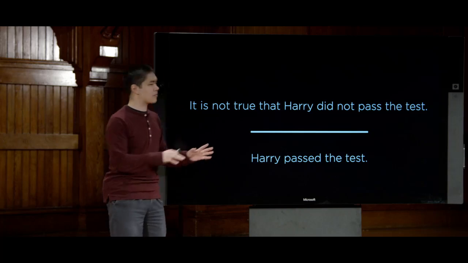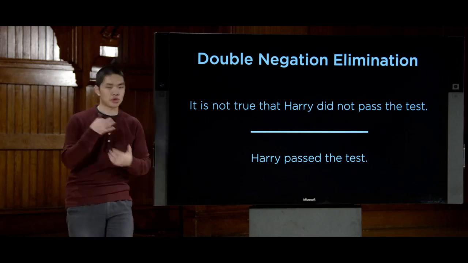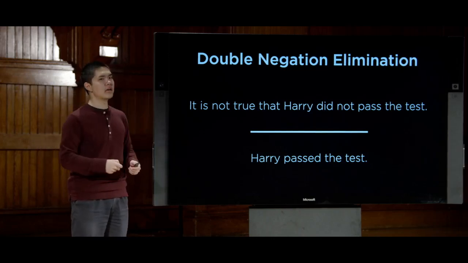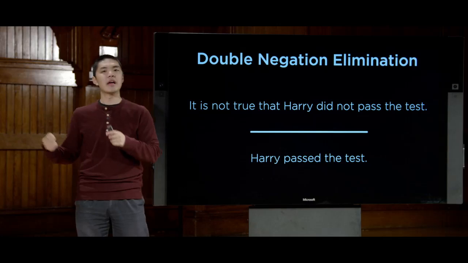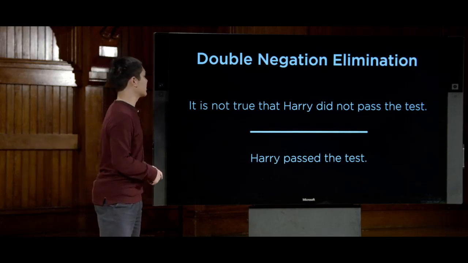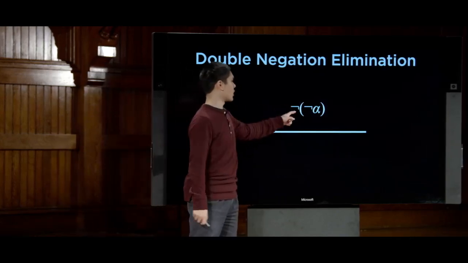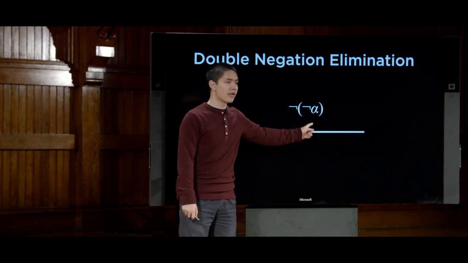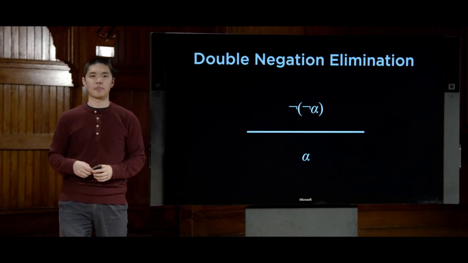And so this, instead of being and elimination, is what we call double negation elimination. That if we have two negatives inside of our premise, then we can just remove them altogether. They cancel each other out. One turns true to false, and the other one turns false back into true. Phrased a little bit more formally, we say that if the premise is not not alpha, then the conclusion we can draw is just alpha. We can say that alpha is true.